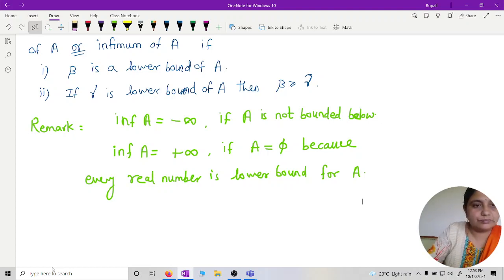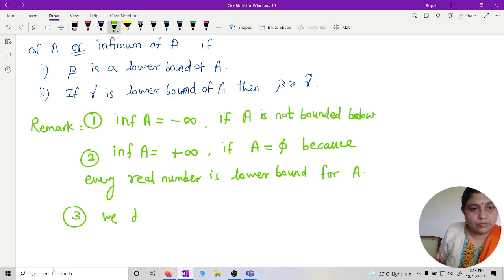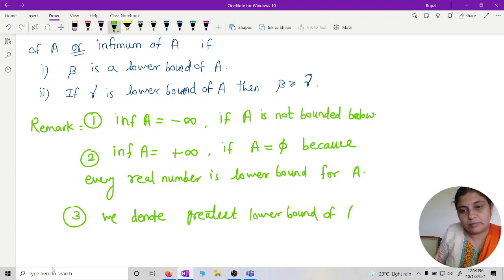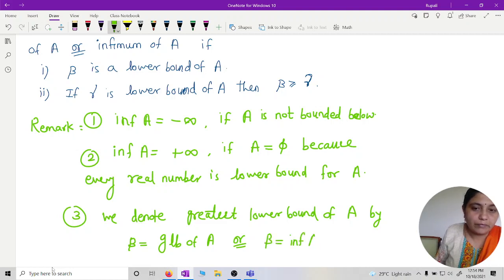We denote this greatest lower bound of A by beta is equal to GLB of A, or infimum of A. Is that okay?